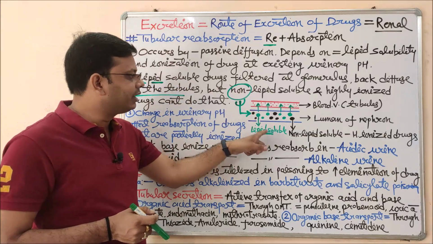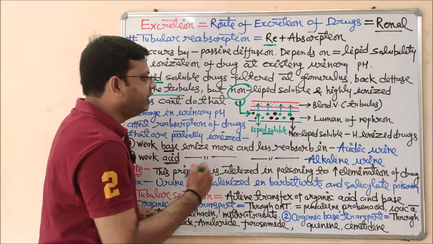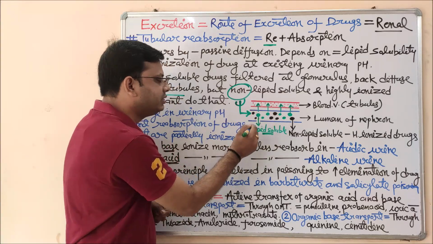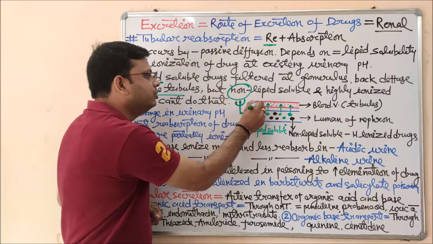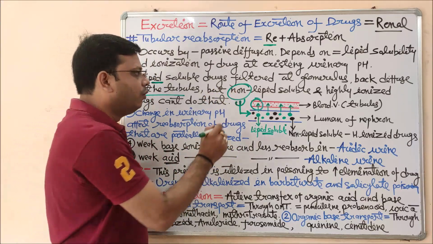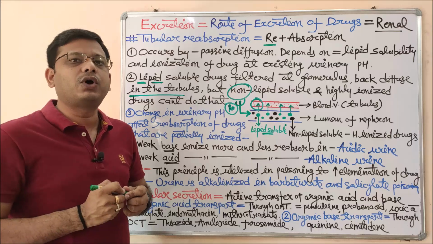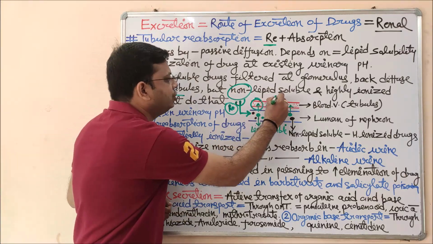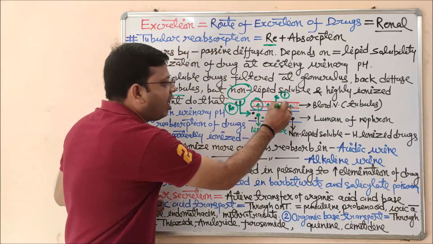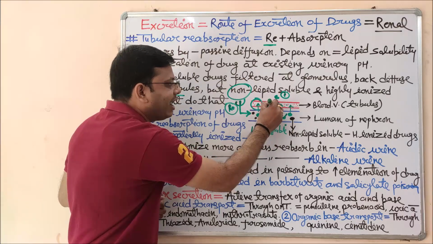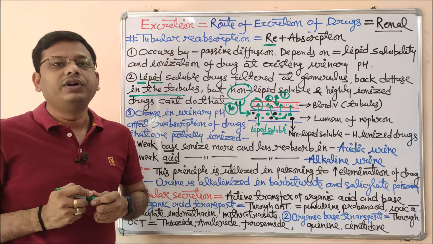be reabsorbed. So here reabsorption will take place for the lipid soluble drug, which is represented in the green color. So here you can see from the lumen to the blood vessel, only this green color dot, that means lipid soluble drug, is going back. That is called back diffusion. So this process is called reabsorption. Why reabsorption? Because absorption has already taken place with the help of the first process of ADME, from the route of administration to the systemic circulation. So this was the first absorption. This will be called absorption. Now after coming from the blood to the lumen, the going back process is taking place again. So this is the second time where absorption is taking place. That is why this is called reabsorption.